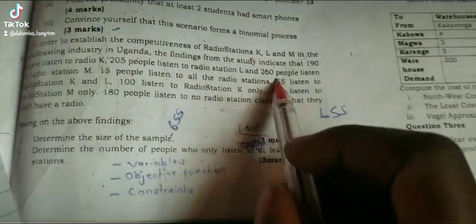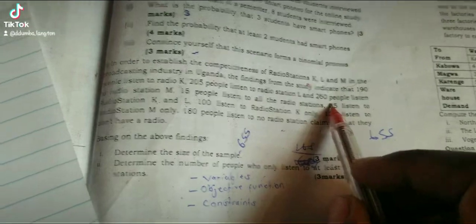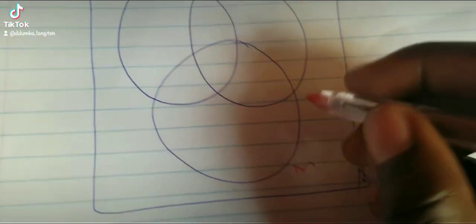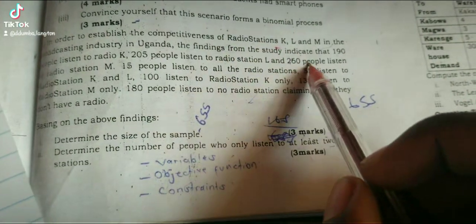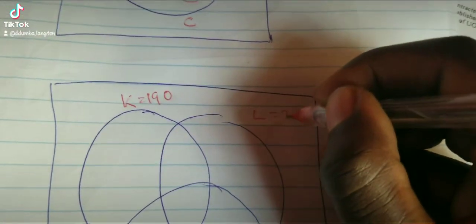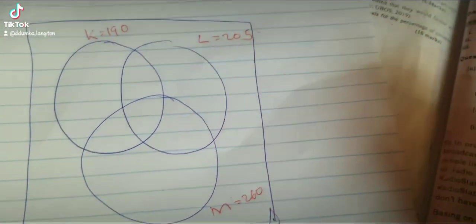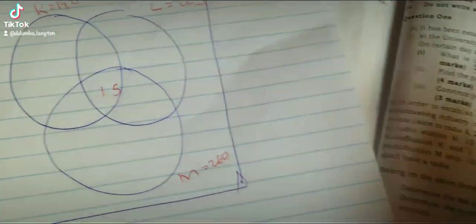Then they said 260 listen to radio station M, meaning M they are 260. 205 listen to L, meaning radio L is 205. I think you are seeing my presentation. Then they are saying 15 people listen to all radio stations. These 15 go here. They listen to all radio stations.